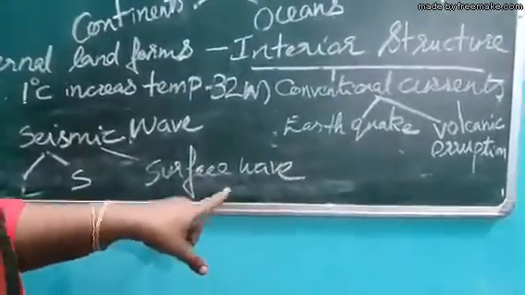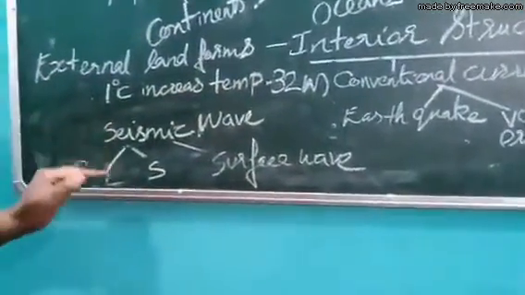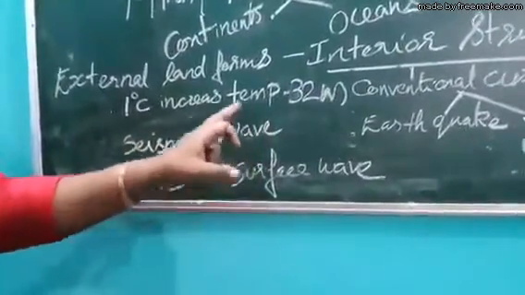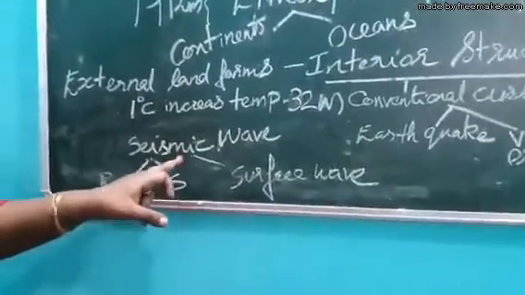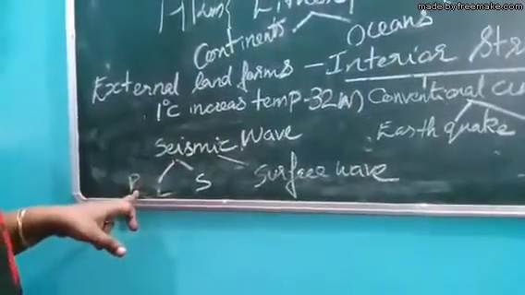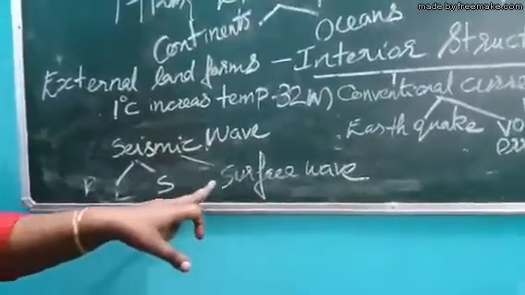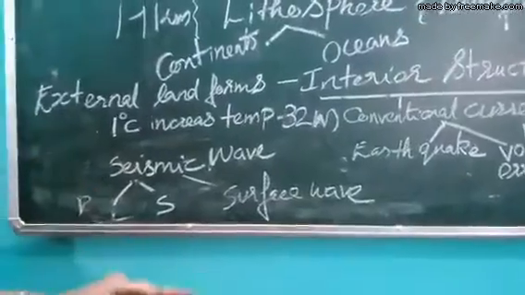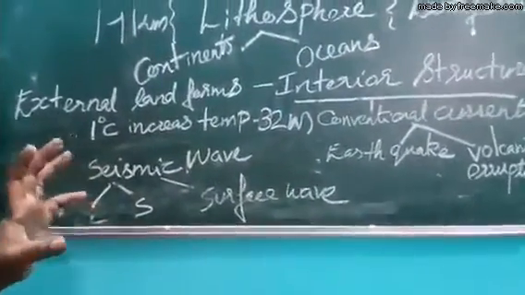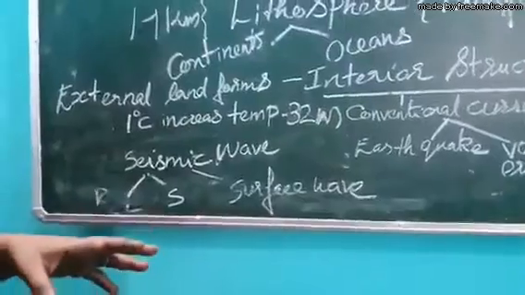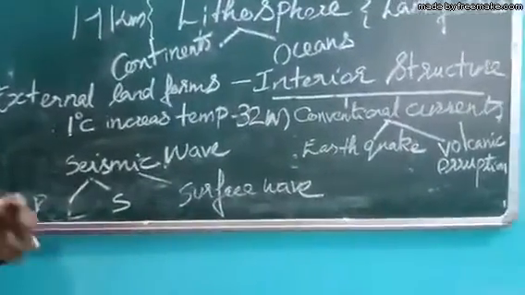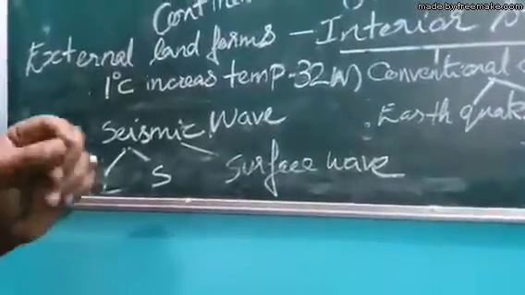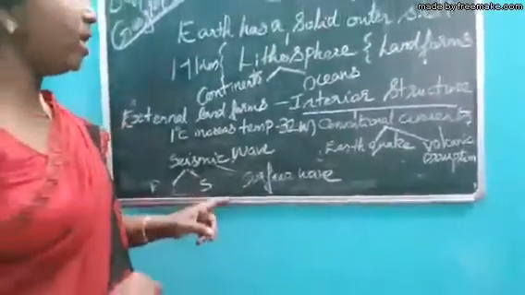Surface waves only pass through the surface. So three types of waves are produced at the time of earthquake, called seismic waves, and they are the primary waves, secondary waves and surface waves. At the time of earthquake and volcanic eruption, three types of waves are generated, and these three types of waves have different natures. So we learn their behavior and the changes in nature which take place, because they originate from a particular point.